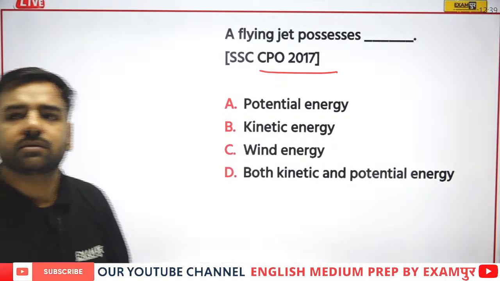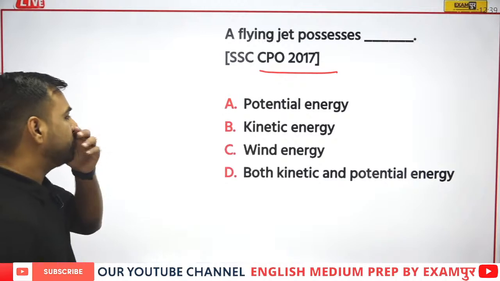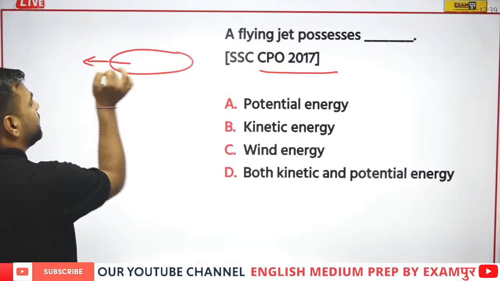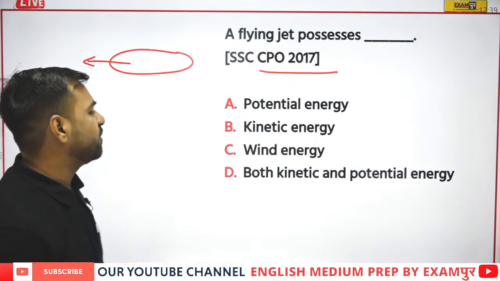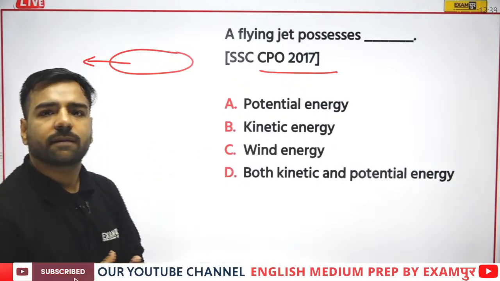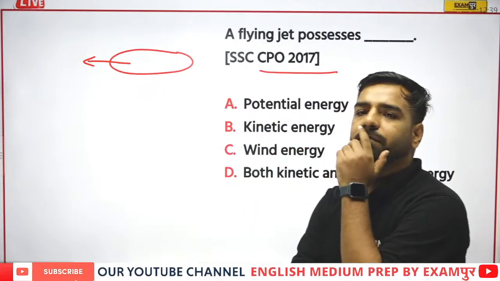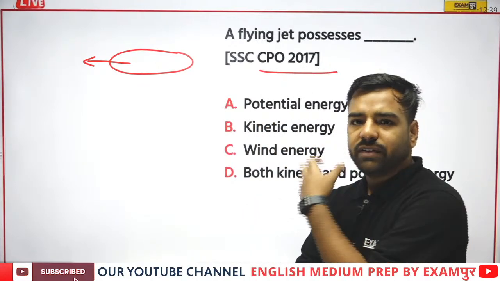If I am talking about an aeroplane, let us assume it is moving in this direction. So it will possess what? Which type of energy would be there? Please, waiting for the answer so that we can discuss more questions.